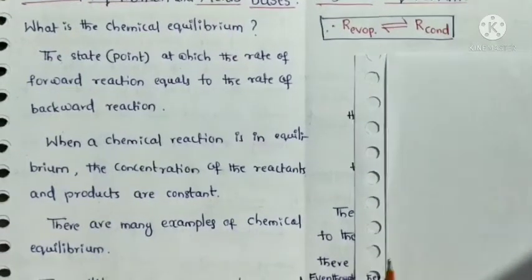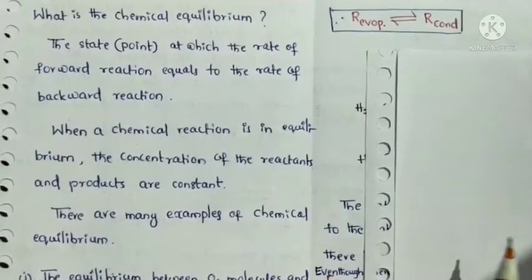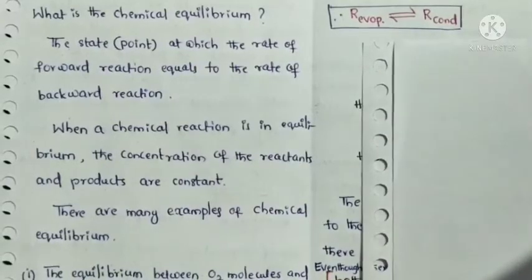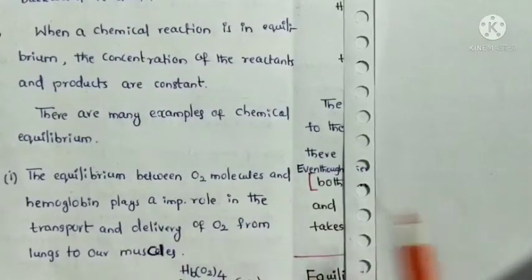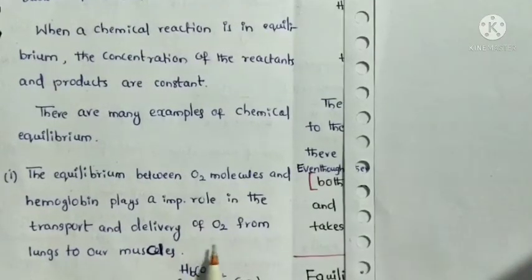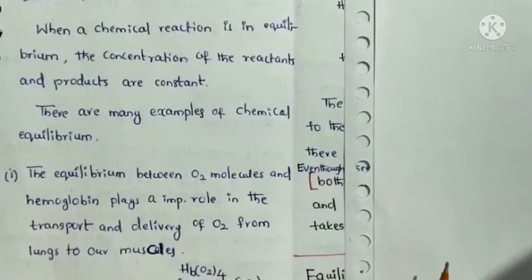Next, there are many examples of chemical equilibrium. The best example is the equilibrium between oxygen molecules and hemoglobin, which plays an important role in the transport and delivery of oxygen from the lungs to our muscles.